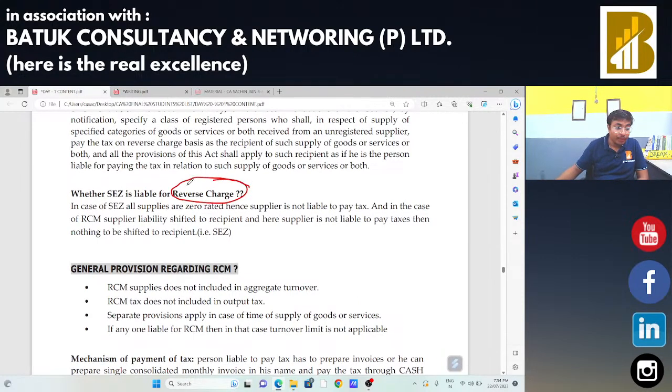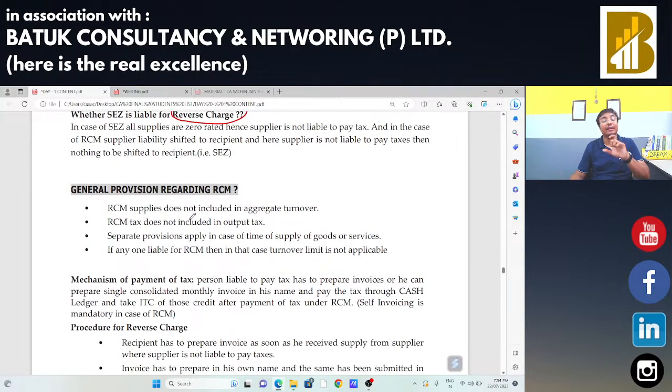अभी हमने बोला reverse charge mechanism. When the recipient is going to pay the taxes, that concept has to be considered as reverse charge mechanism. In that case, there are certain journal provisions available regarding that reverse charge mechanism. If someone is going to make the payment of taxes under reverse charge mechanism, then the same should not be considered as an aggregator.